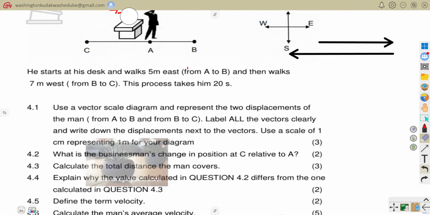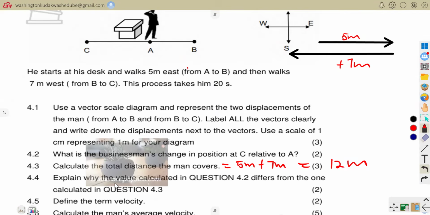The total length covered was 5 meters plus 7 meters. So the total distance the man covers is equal to 5 meters plus 7 meters, which is equal to 12 meters. That was the total distance. And distance does not have direction. It just has magnitude.